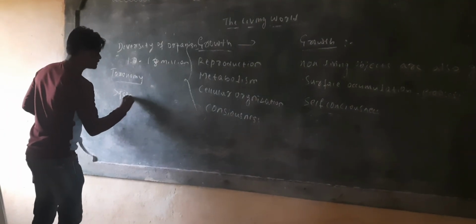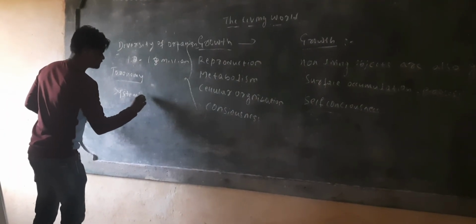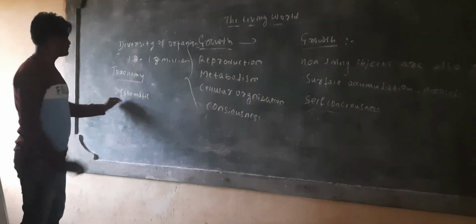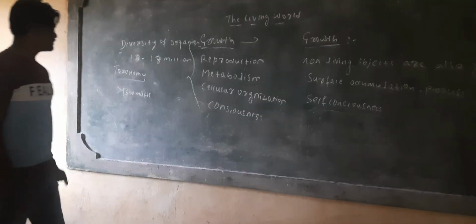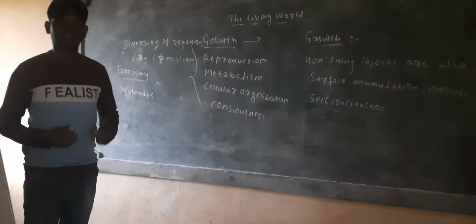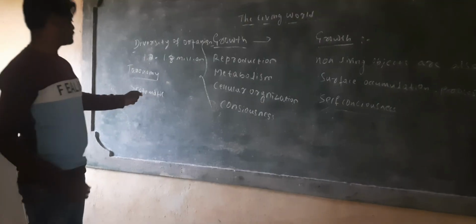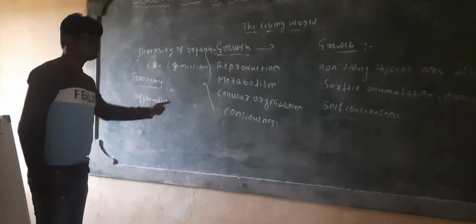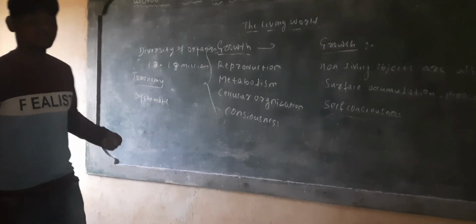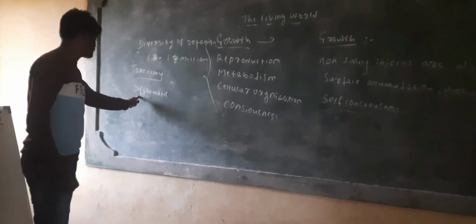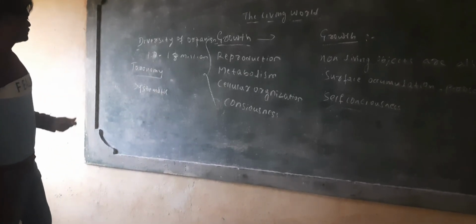Next is systematics. Systematics comes from the Latinized word systema, and it refers to the ecological developing process of organisms as a whole.